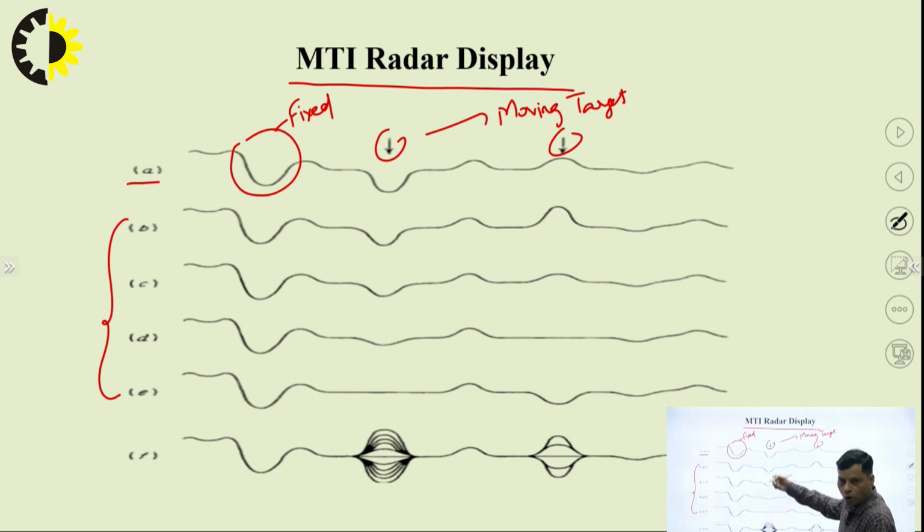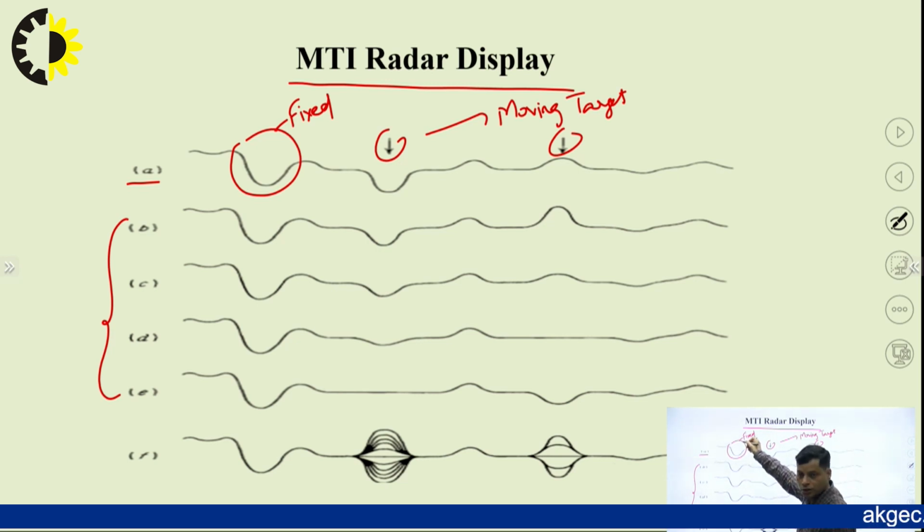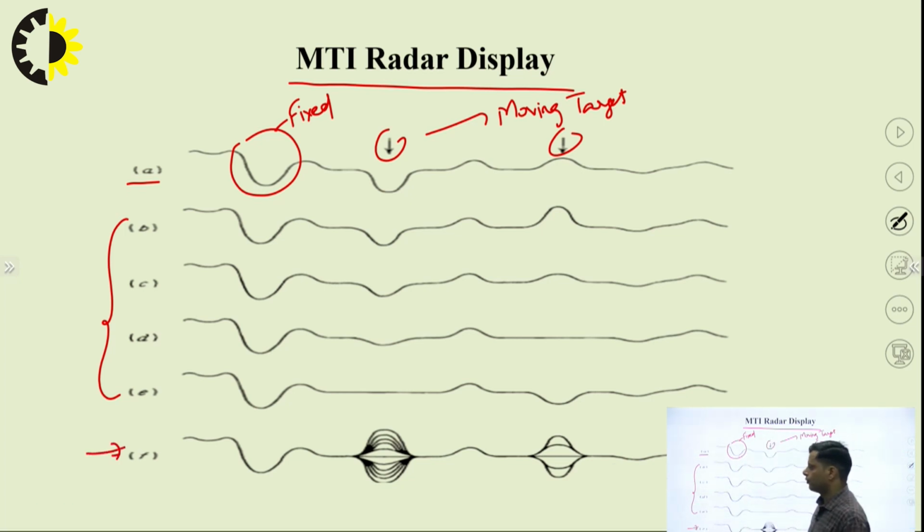So we can observe from all these MTI radar displays that with reference to figure A, the position or amplitude for the fixed target is not changing. F is our resultant sweep at the final display, where we are able to identify whether the target is fixed or moving. That is displayed in figure F.